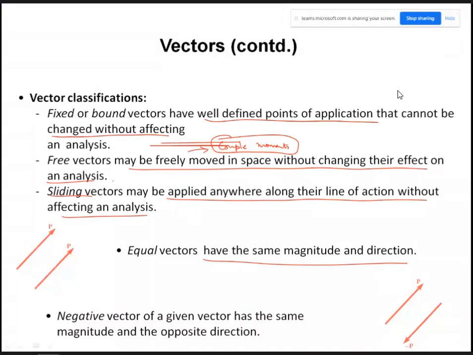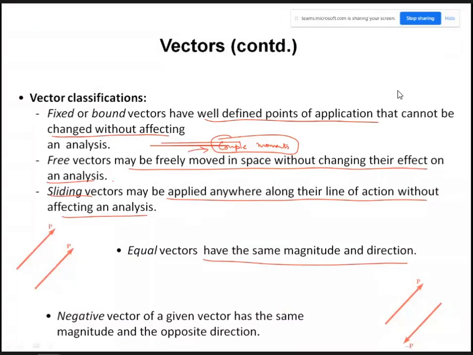Equal vectors should have the same magnitude and direction. What is equivalent? Can you tell me? Sir, the magnitude may not be equal, but the direction is the same.